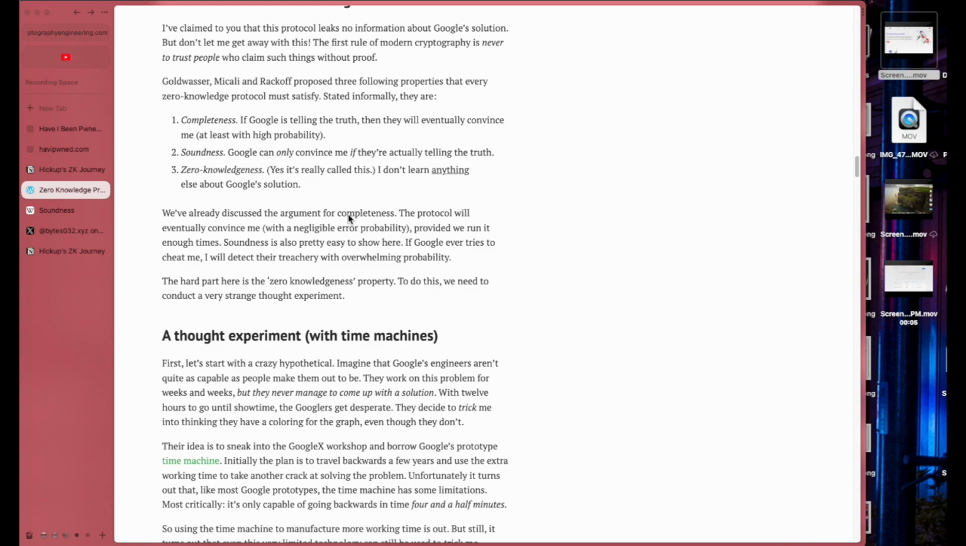Soundness is also pretty easy to show here. If Google ever tries to cheat me, I will detect the treachery with overwhelming probability. The hard part here is the zero knowledgeness property. To do this, we need to conduct a very strange thought experiment. Ooh, thought experiments. I like it.